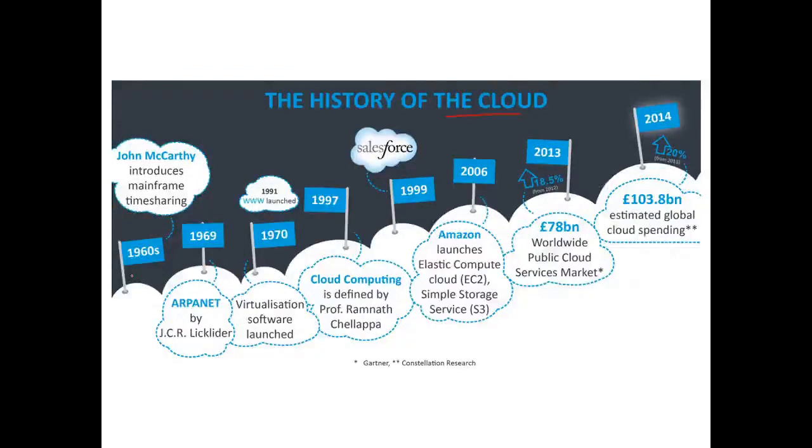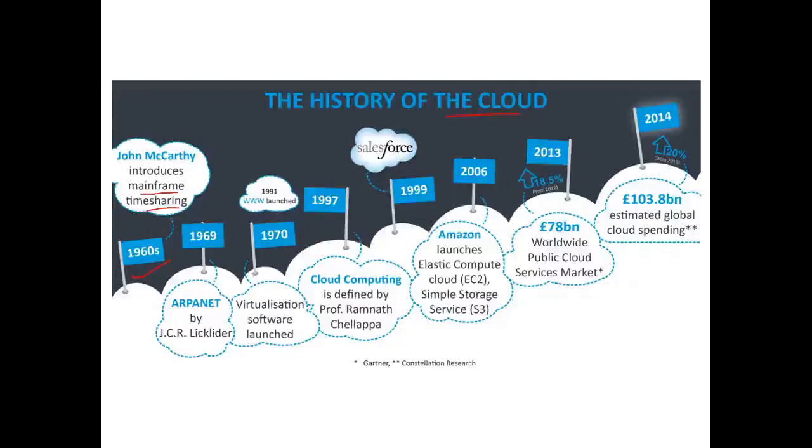In the 1960s, there were mainframe time sharing systems. In a mainframe time sharing system, there was one central processing unit, and that central processing unit was connected to many systems, many terminals. So this central processing unit was shared among many terminals.